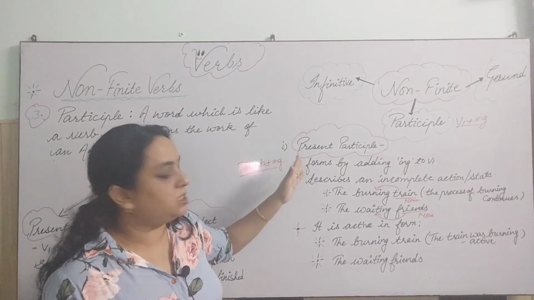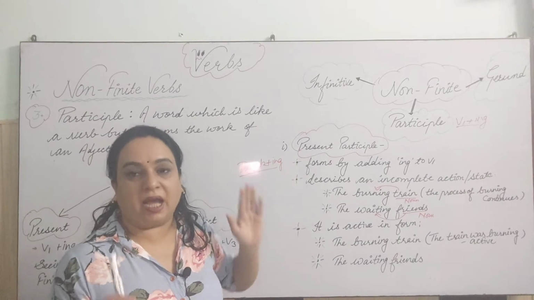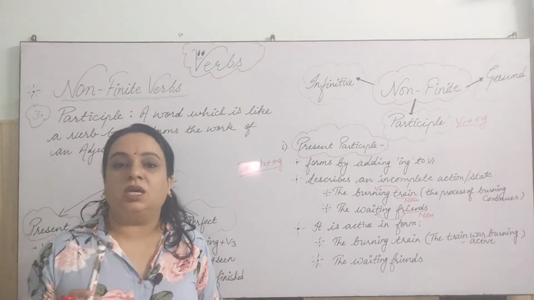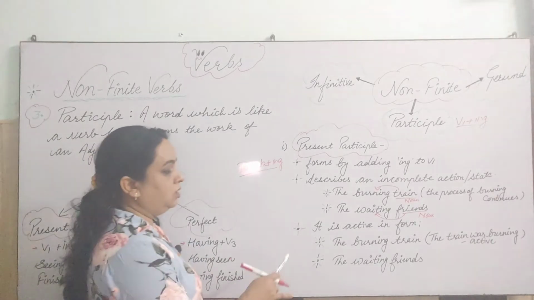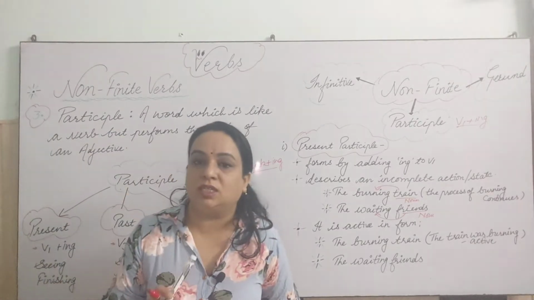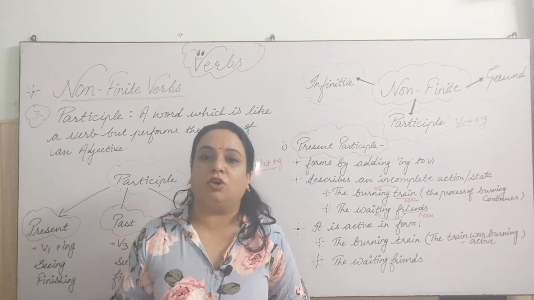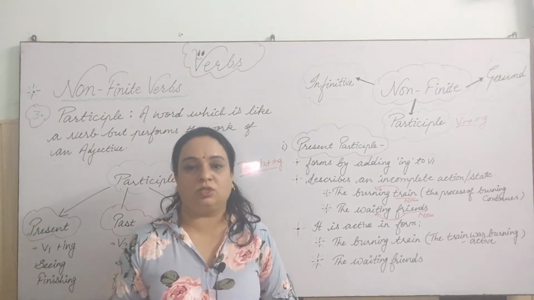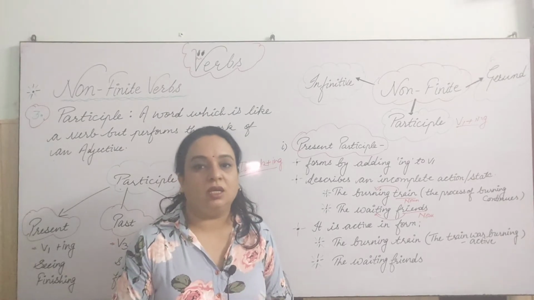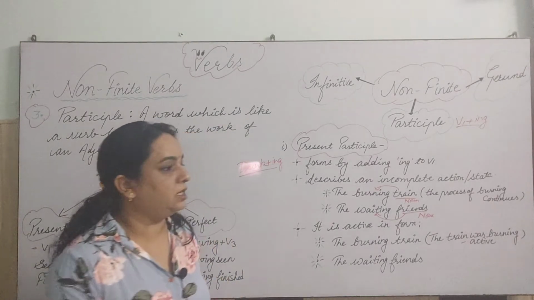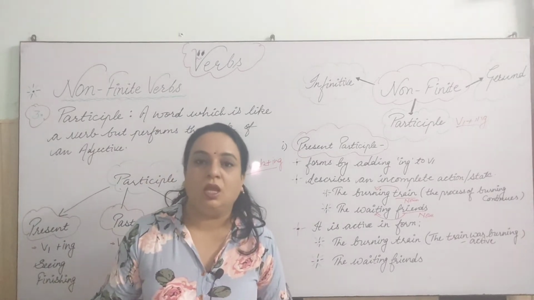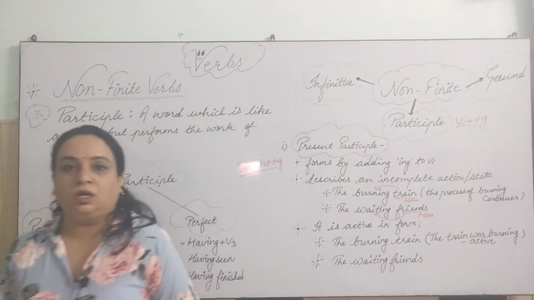This is formed by adding ing to the base form, and it describes an incomplete action. And third, it is always written in the active form. It is always used in the active form. So just take a screenshot of this quickly, and we will understand more uses and the different rules to use this present participle. So just take the screenshot, note it down.